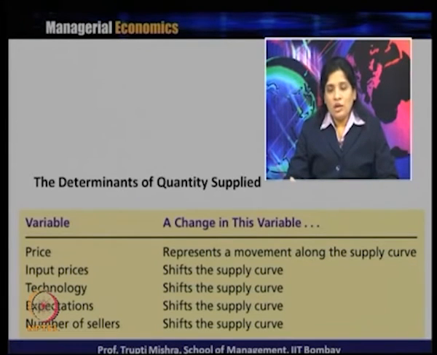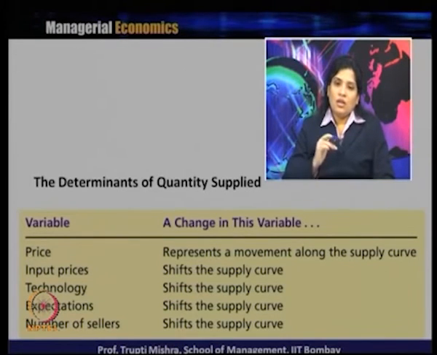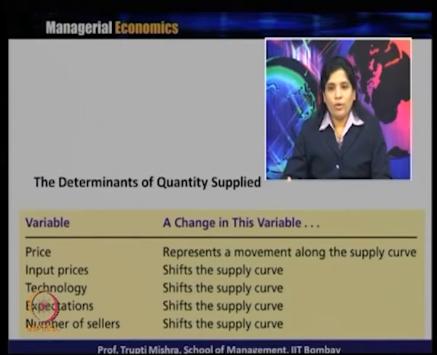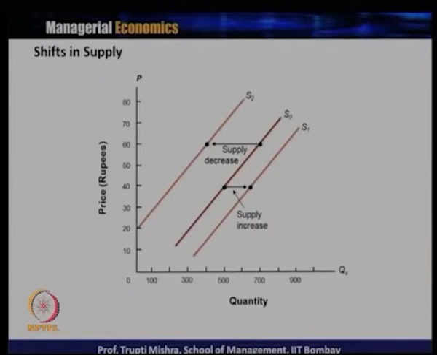The logic is again uniform, like in the case of the demand curve. If there is a change in the price, the change in quantity supplied is just from one point to another point. But if the change is because of a non-price determinant, if there is a change in the input price, a change in the technology or any other non-price determinant, the supply curve will shift to the right or to the left. It shifts to the right in case of an increase, and to the left in case of a decrease. So, this is the shift in the supply curve.